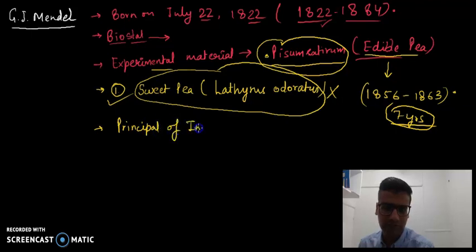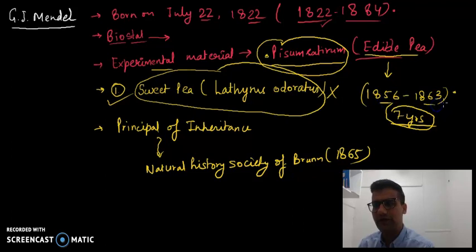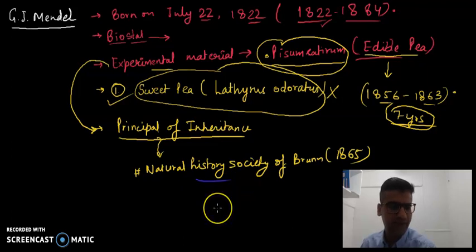These principles of inheritance were published in the Natural History Society of Bern in the year 1865. So from 1856 to 1863 he did experiments, and from those experiments he made some postulates, some principles of inheritance. These principles of inheritance were published in the Natural History Society of Bern in the year 1865.